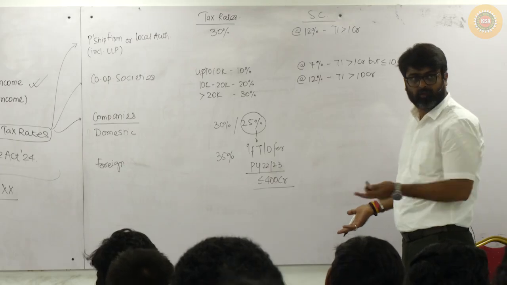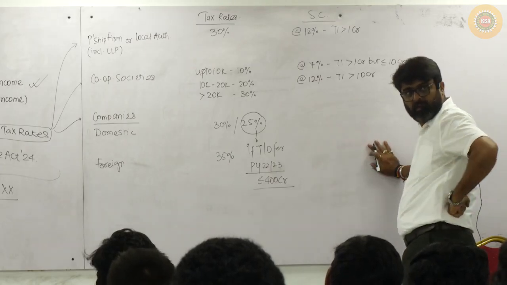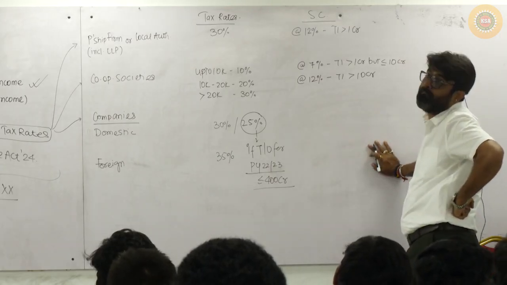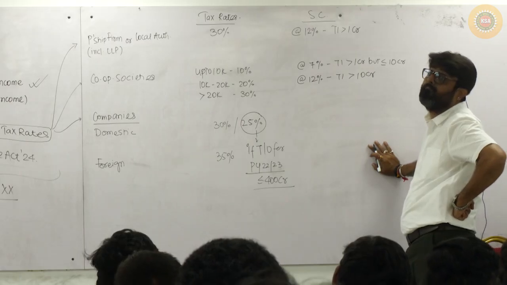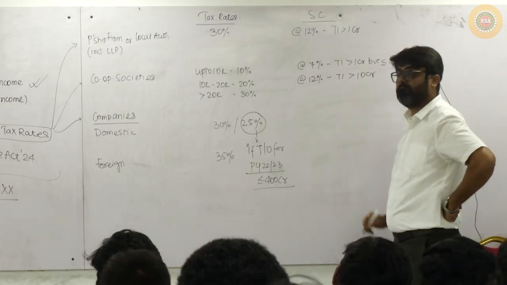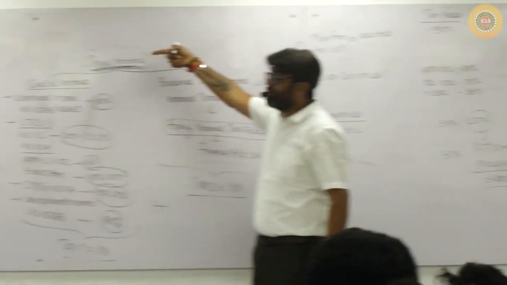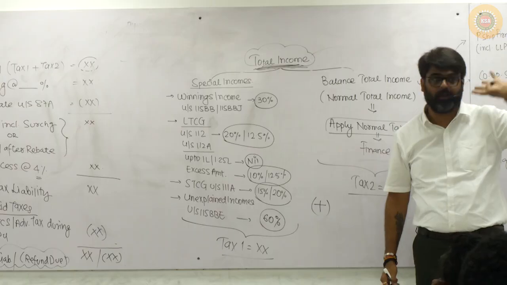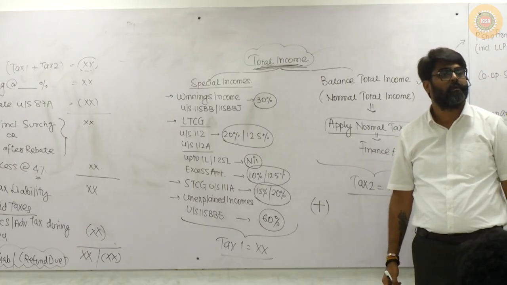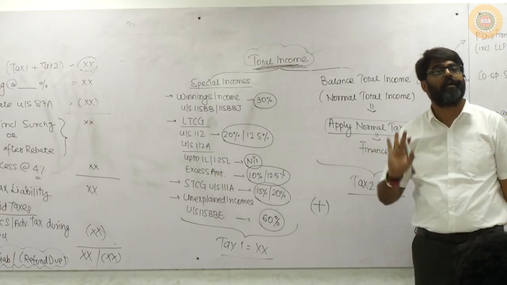Getting my point? So how much surcharge will the partnership firm pay? LLP will pay, local authority will pay 12%, but only if the total income exceeds 1 crore. On the entire tax, they are going to pay 12%.